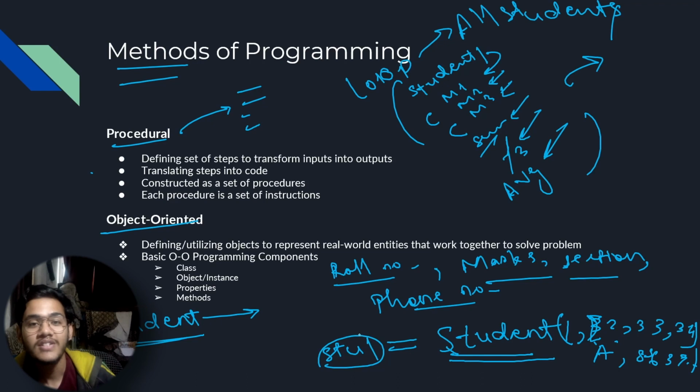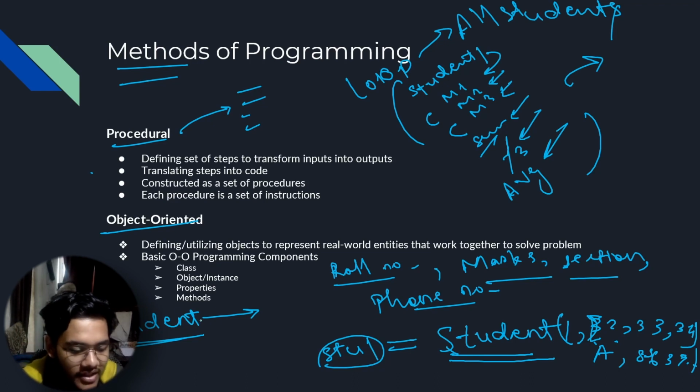You can create all the students like this, and for the student object you can create a separate function, like an average function.